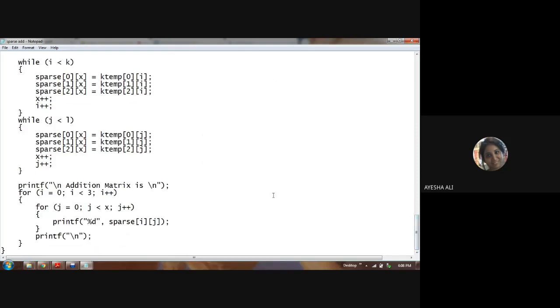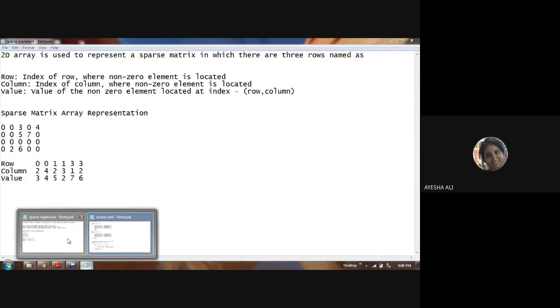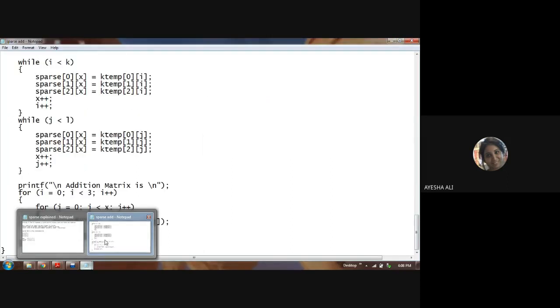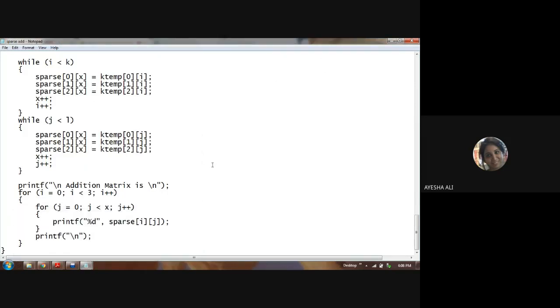Did everyone understand the representation? The representation part is extremely easy. The code for representation has no error whatsoever. That is perfectly fine. You can copy paste the code, you can understand the code because it's extremely simple. But the addition part, I'm telling you, there's a slight error over there. I want you all to identify the error and then perform the program. Is it understood to everyone?